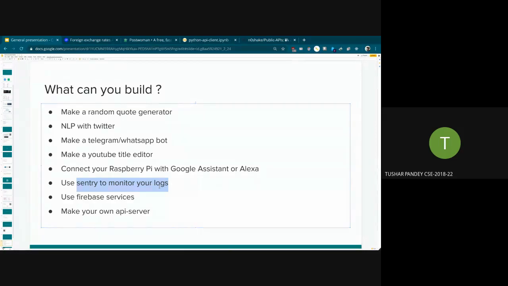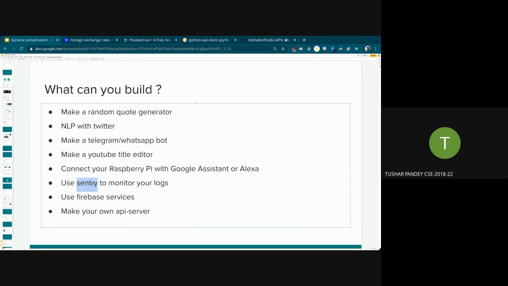So Sentry is a service that provides log monitoring to you. It will alert you in whatever way it can if there is any error or any warning, and you can use its API to integrate it with your console logger that you use in your app. Maybe you have a server where the maximum amount of logging that you do is limited to your console.